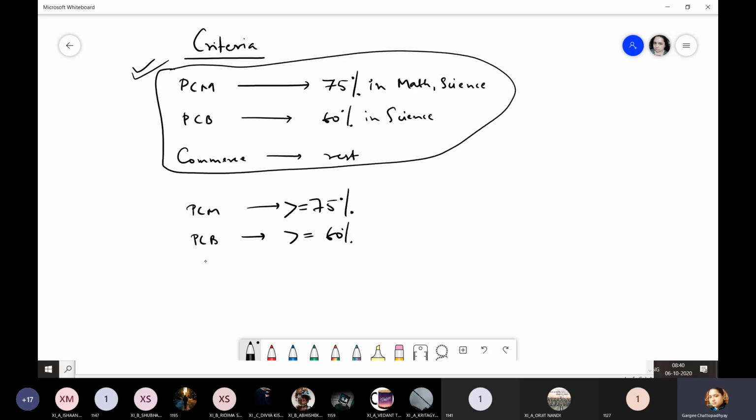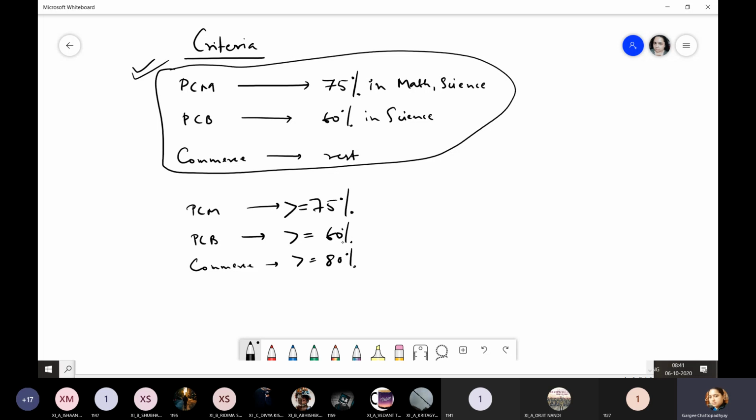Okay. If you want commerce, nowadays even for commerce the specification has increased. So maybe they can set the specification for commerce also as maybe 80%.